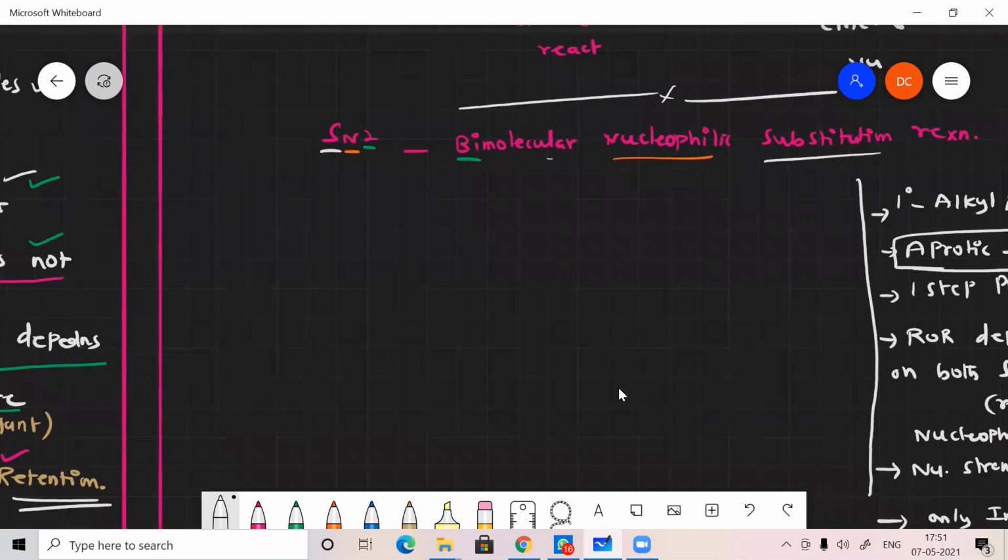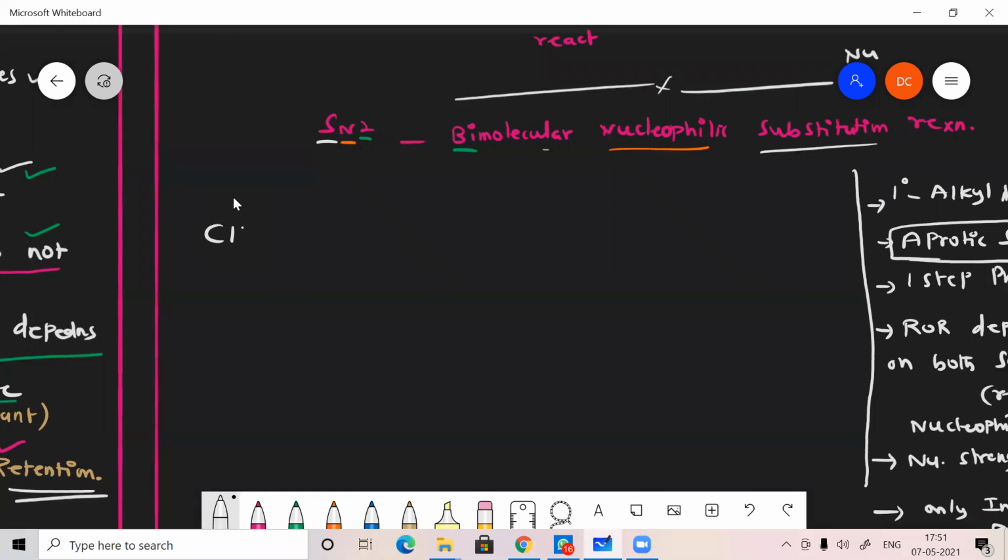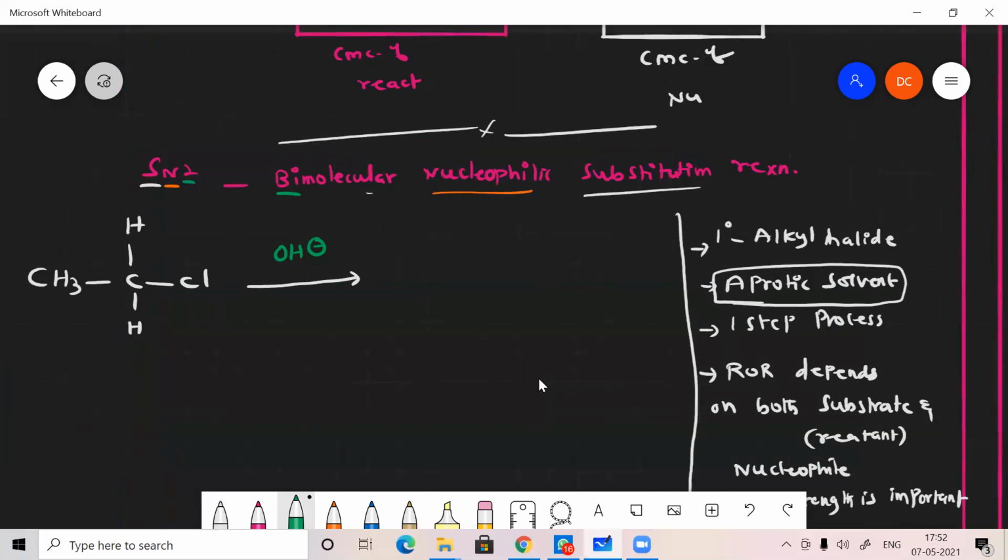Let's take a 1-degree alkyl halide, for example CH3, C, here H, here H, here Cl. In the first step itself, the nucleophile will come and attack, because we use the aprotic solvent. Aprotic solvent will not form any cage-like structure, so the nucleophile will not lose its ability and will act as a strong nucleophile. Here also front side attack is not possible because it has a negative charge and the carbon has a positive charge. So the nucleophile always has to attack the alpha carbon.